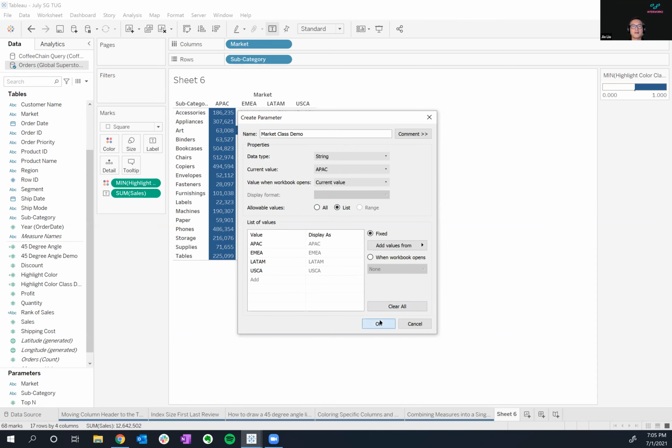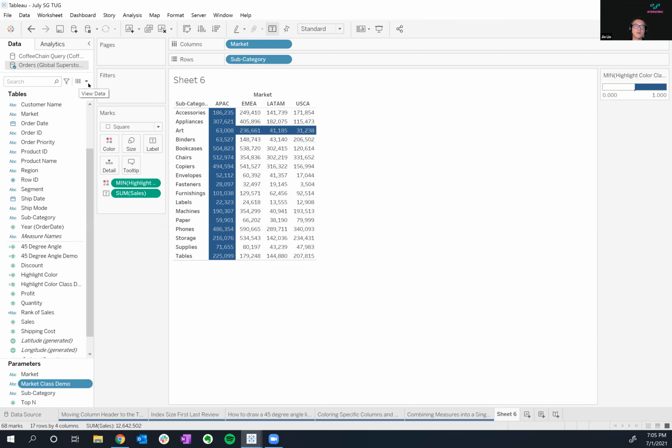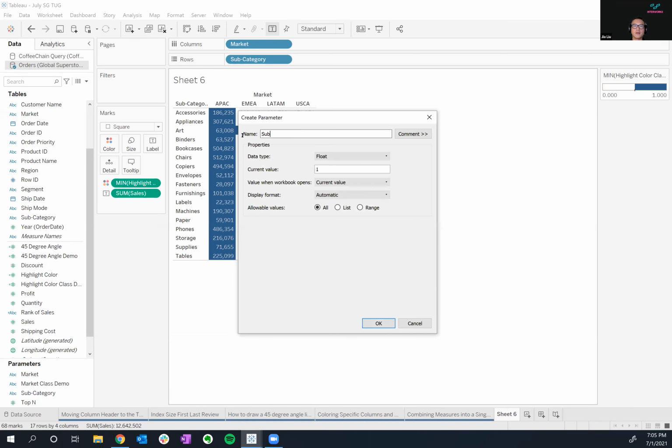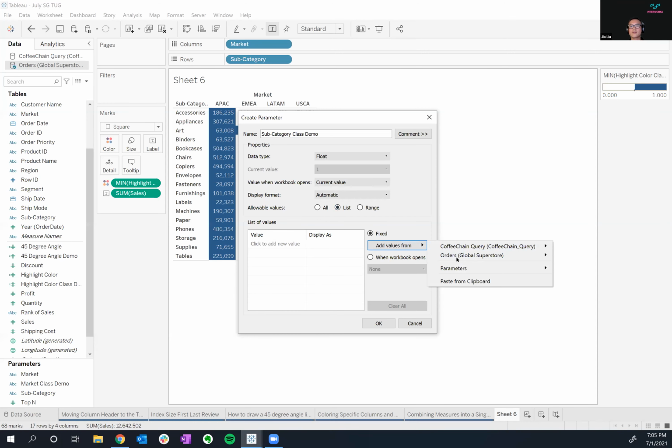Boom, we've got it. Make another parameter, create parameter. We'll go ahead and call this subcategory class demo. Go ahead and do a list, add values, Global Superstore, and then we'll pull this from my subcategory.